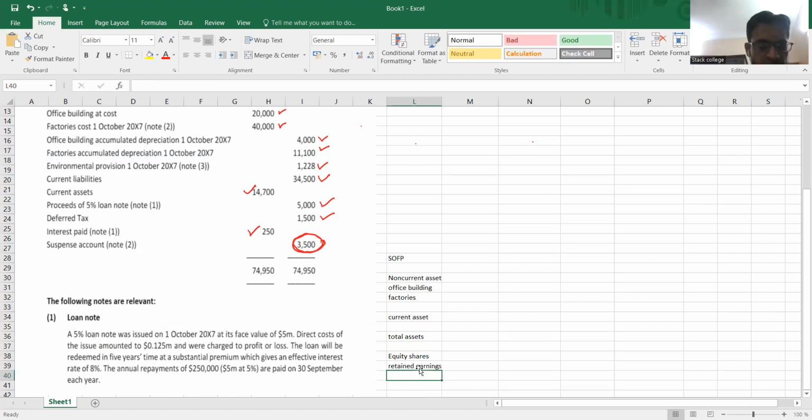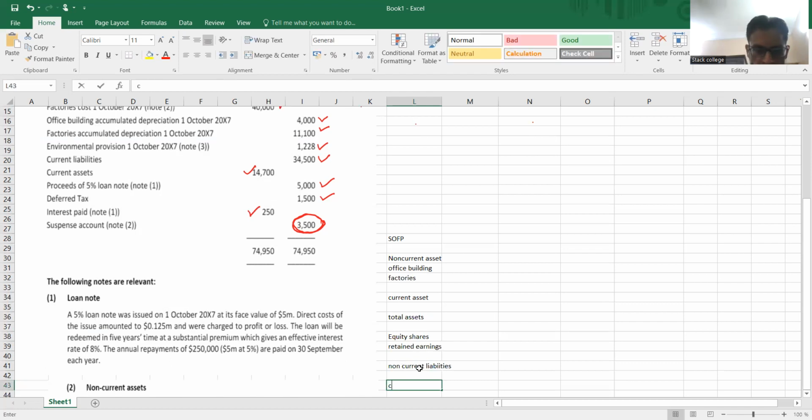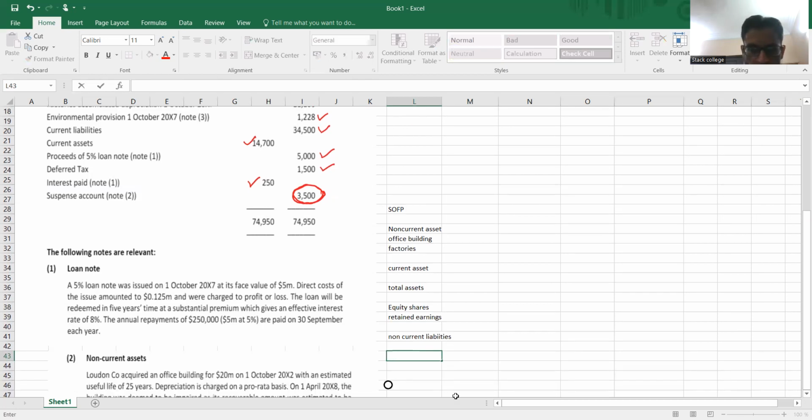After that, we need to put non-current liabilities and then current liabilities. Leave some space here. It might be 2 or 3 items. So we can put current liabilities here. So this is the format of the balance sheet.